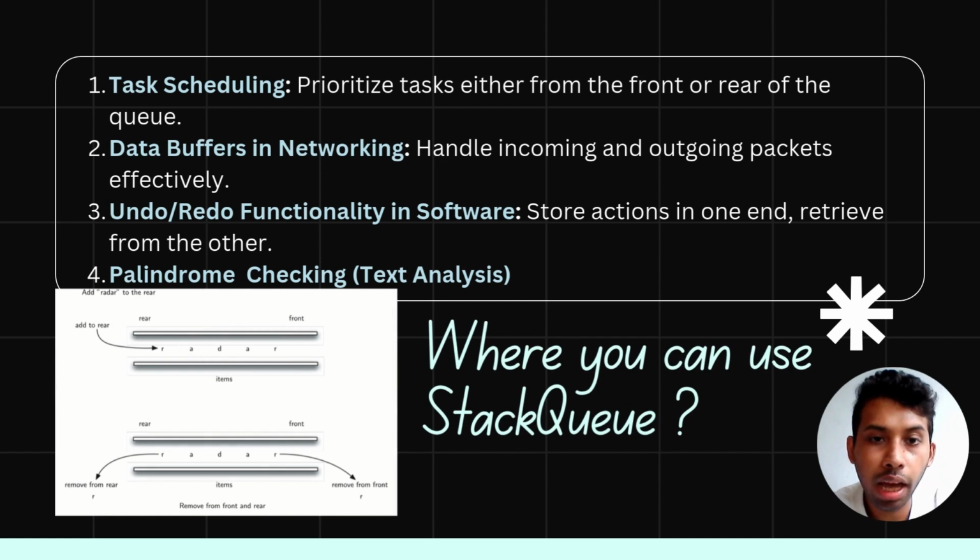Here are some real-life examples. First one is task scheduling. It prioritizes tasks either from the front or rear of the queue. Second one is data buffers in networking. They handle incoming and outgoing packets effectively. Third one is undo and redo functionality in software. They store actions in one and retrieve from the other. Fourth one is palindrome checking in text analysis.